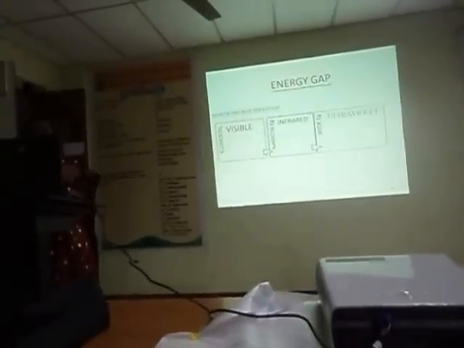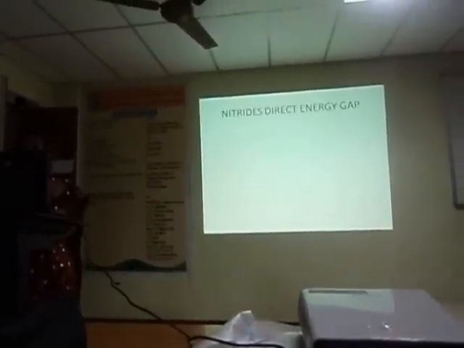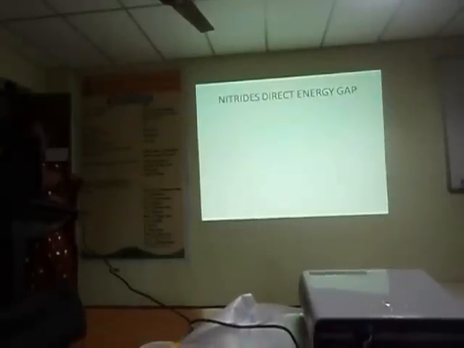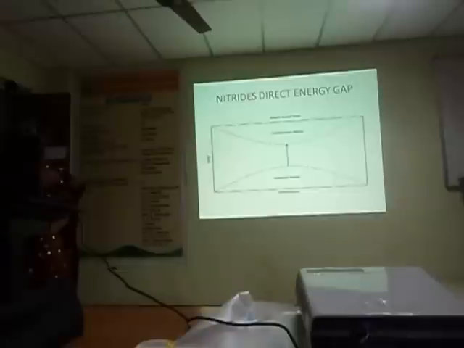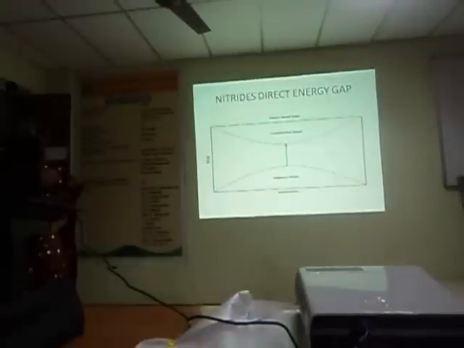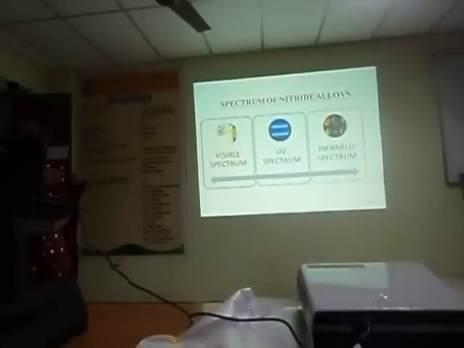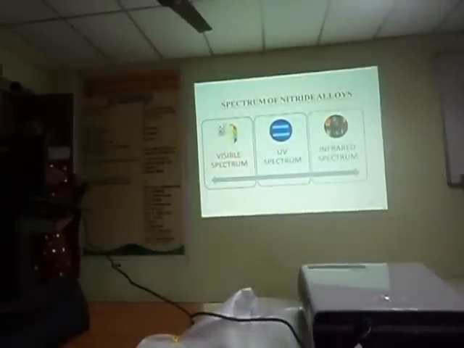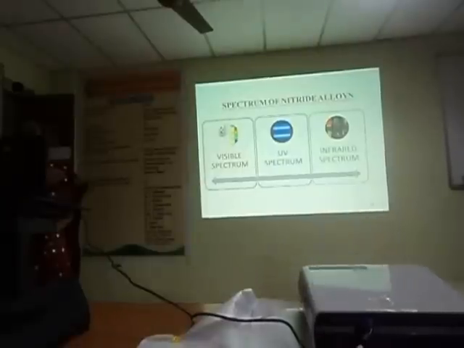And next one is, the most important property in semiconductors is energy gap. Next one is nitrides' direct energy gap. Energy gap is of 4 types: narrow, wide, direct, and also indirect. Next one is direct. Direct means both valence and conduction bands are on the same line. If any semiconductor material has a direct energy gap, it acts as a perfect light emitter. That means it acts as the best optical element.